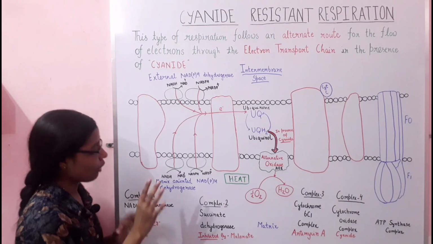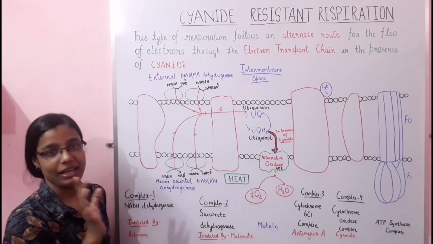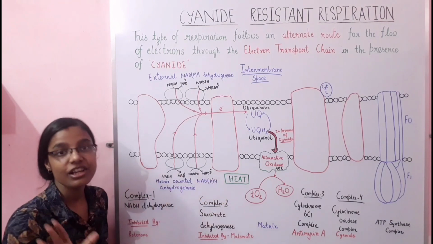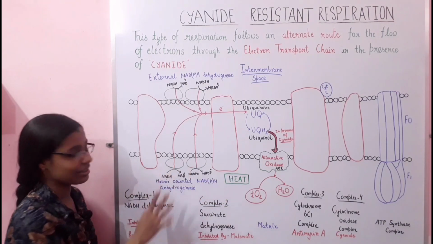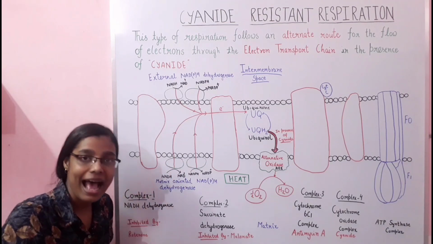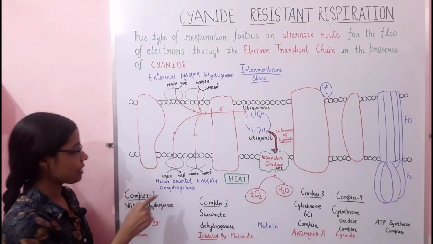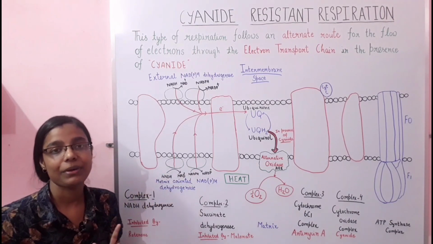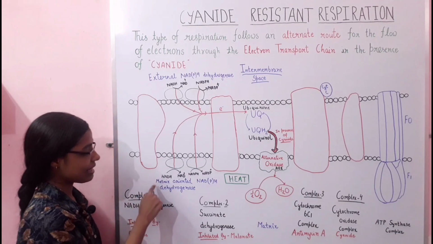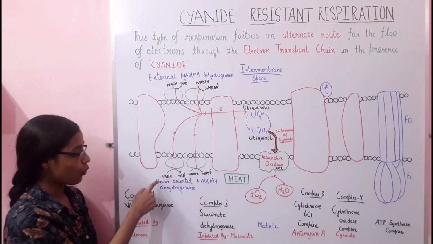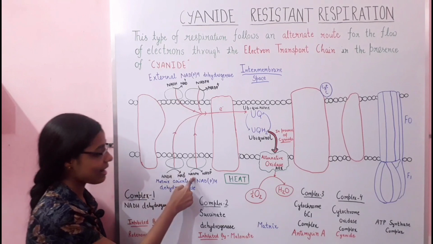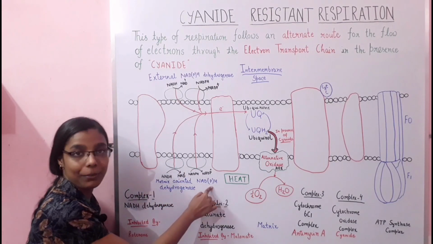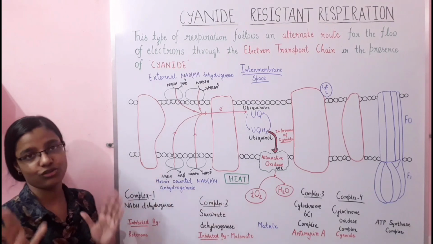Okay, now what is this NAD(P)H? Why is this P in brackets? It denotes that these dehydrogenases can oxidize both NADH as well as NADPH. That's why they are named NAD(P)H dehydrogenase.